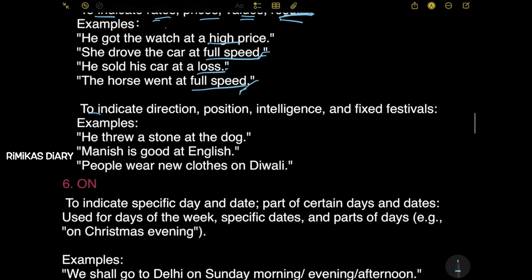Next, to indicate direction, position, intelligence, and fixed festivals. Example: he threw a stone at the dog. So this is a position, like at the dog. Manish is good at English. So this is intelligence. People wear new clothes on Diwali. So this is fixed festivals.